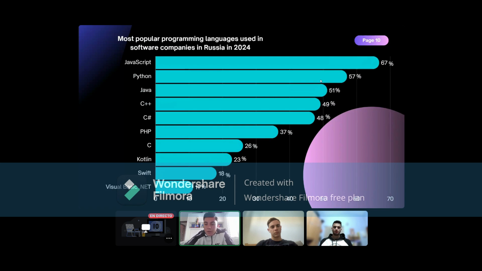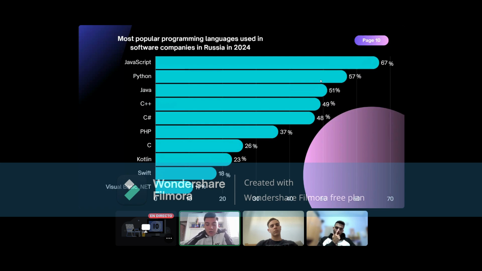We also have Java with 51%. Under Java we have C++ with 49%. Here we can see that the difference is very short. And under that we have C#, with a difference even shorter than the one before, with 48%. Then we have PHP with 37%. Now this is a stronger difference, because it's more than a 10% difference between C# and PHP.